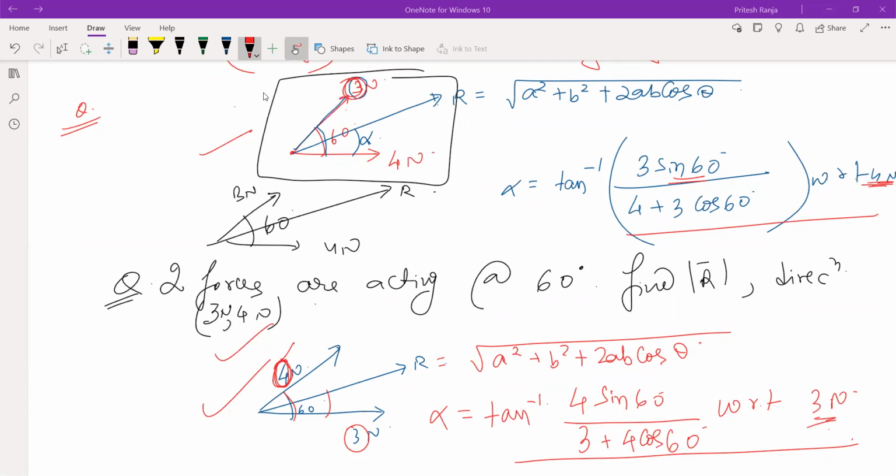Polarization, this is in optics, this is in wave optics. Why do you require polarization now? Polarization is not a small topic, it's a complete wave topic.